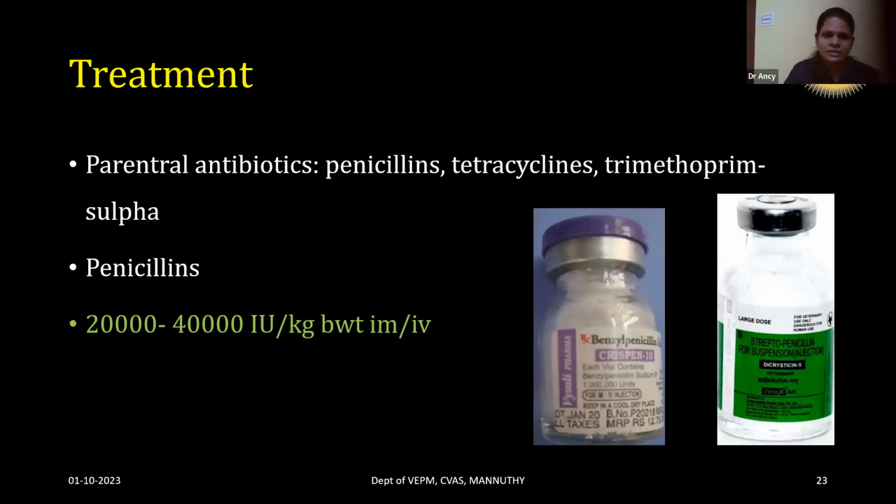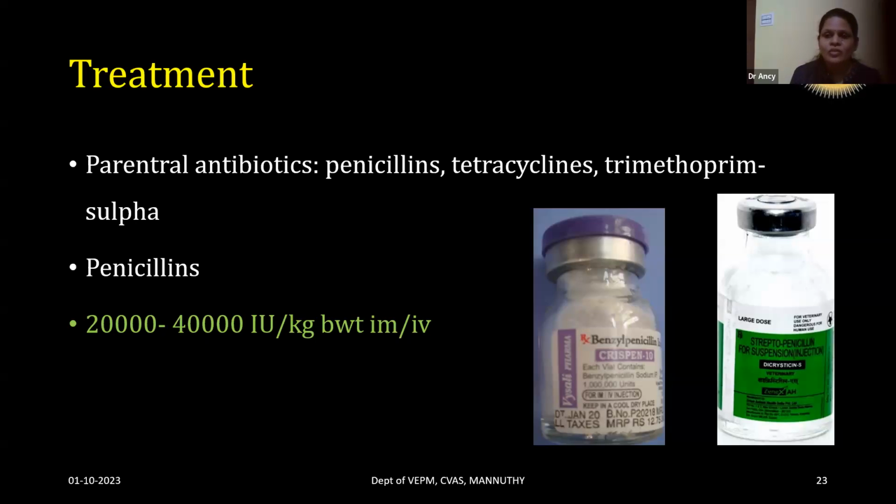And coming to the treatment, the most important treatment is parenteral antibiotics. When we select antibiotics, they should be effective against gram-positive organisms. Penicillins are the drug of choice for endotoxemia. Even though tetracyclines and trimethoprim sulfa can be used, penicillins are the drug of choice. 20,000 to 40,000 IU per kg body weight is the dose that should be used.